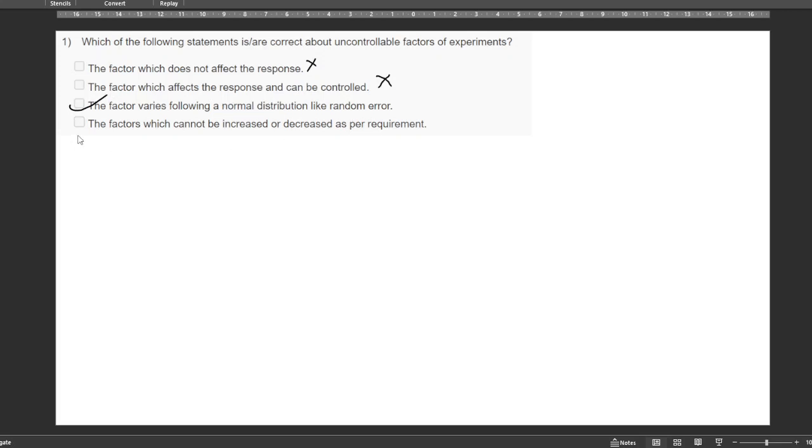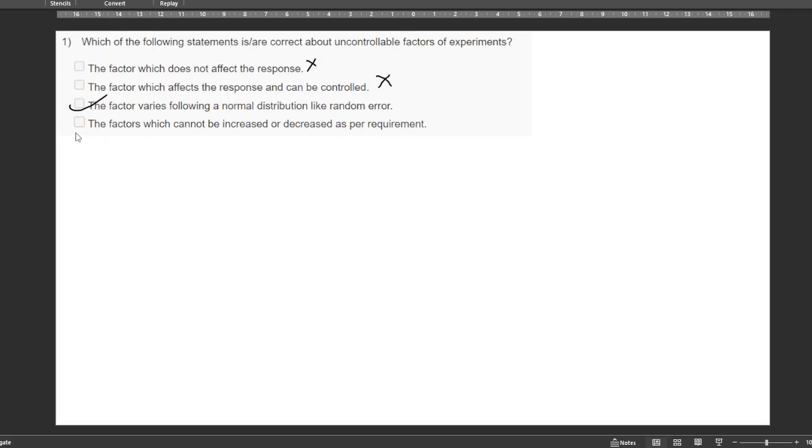Then, the factor which cannot be increased or decreased as per the requirement. A good example for this is if you are conducting a tensile test or any kind of test which is sensitive to the weather, the best way of controlling the environment is by adopting an air conditioner, where you can increase or decrease the room temperature.